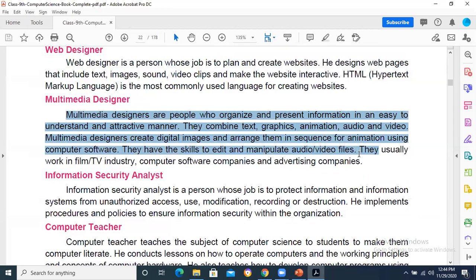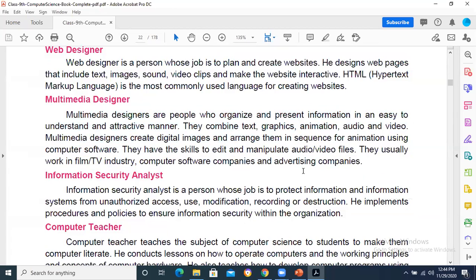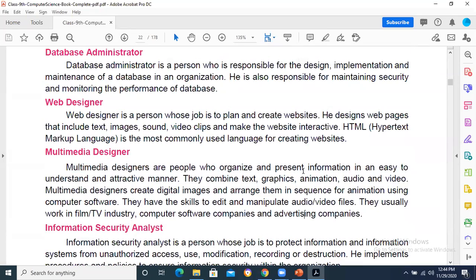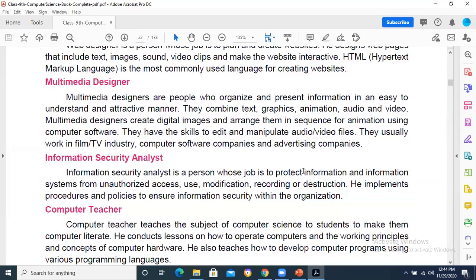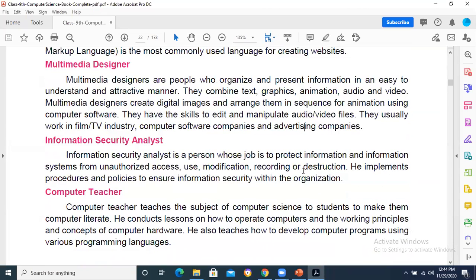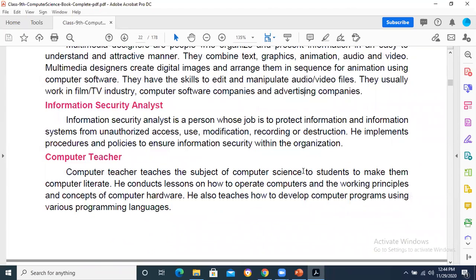Multimedia engineer or multimedia designer, who basically develops the animations, who applies different effects to the animations, to the videos, promos, such kind of things. Sound mixing, voiceover, the operations that we perform on different media things. Information security analyst is basically restricted to manage the security, the user rights and access.